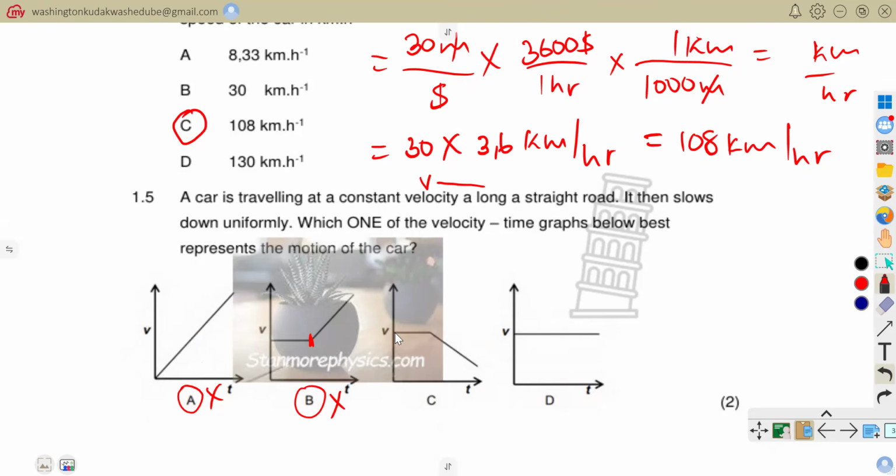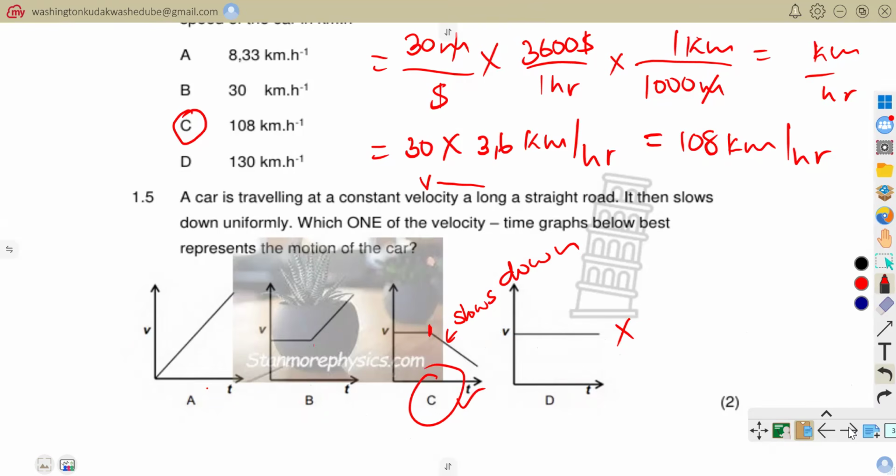We go to this one, we have constant velocity up until a certain time, yes, and then now the car's velocity is decreasing. So this actually shows that the car is now slowing down. So I'm sure this is the graph that we are looking for. So our answer was just going to be equal to C. Because if you come to D here, it is just constant throughout. So this is out. So our answer was going to be C.